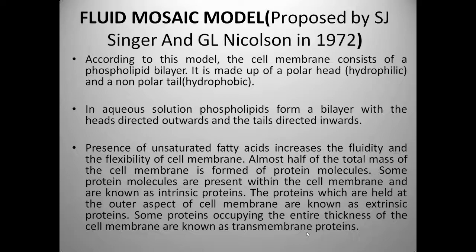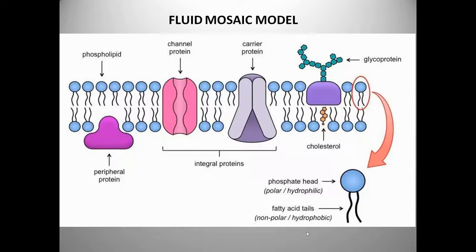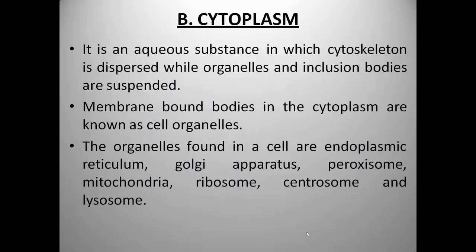Almost half of the total mass of the cell membrane is formed of protein molecules. Some protein molecules are present within the cell membrane and are known as intrinsic proteins. The proteins held at the outer aspect of the cell membrane are known as extrinsic proteins. Some proteins occupying the entire thickness of the cell membrane are known as transmembrane proteins. So we can see the fluid mosaic model. You can see here.